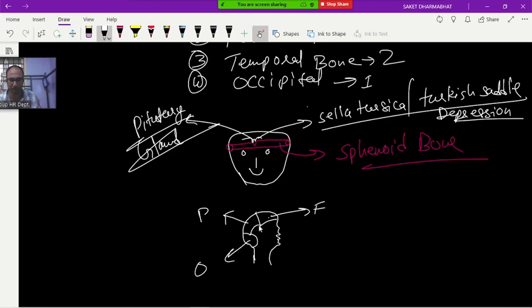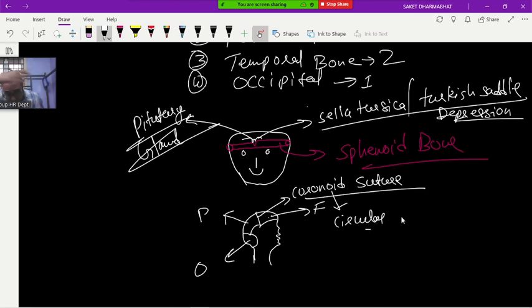So between frontal and parietal, what is present? Coronal suture. Coronal means circular. See here, one circle is forming or not? One circle is forming, yes. Coronal suture.